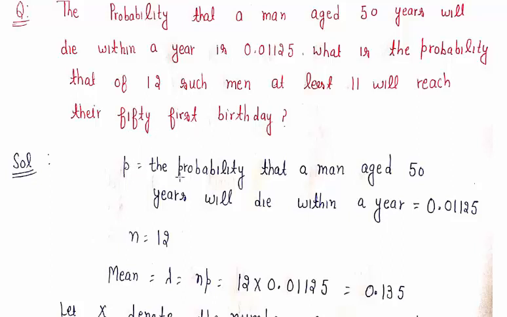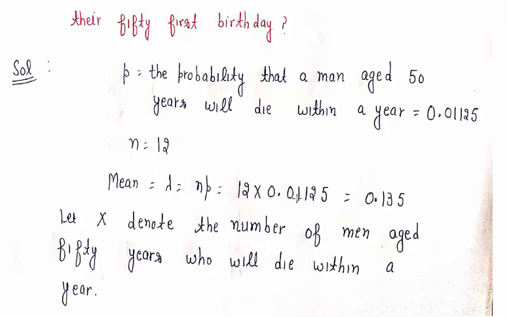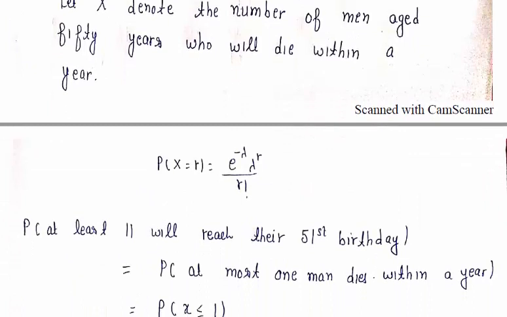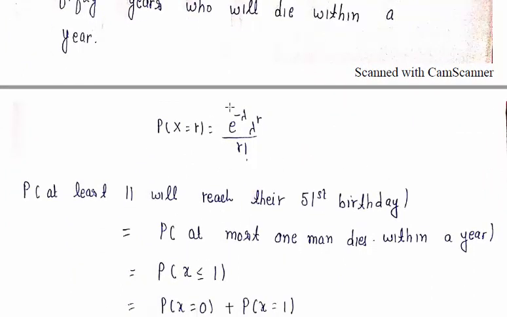So we take p as the probability that a man aged 50 years will die within a year. N is 12. So we find the value of lambda. We know that lambda equals N into p. So 12 into 0.01125, which gives 0.135. Let x denote the number of men aged 50 years who will die within a year. So we suppose that the number x denotes the number of persons whose age is 50 years and who die within a year. We know that by the Poisson distribution the probability is given by using this.